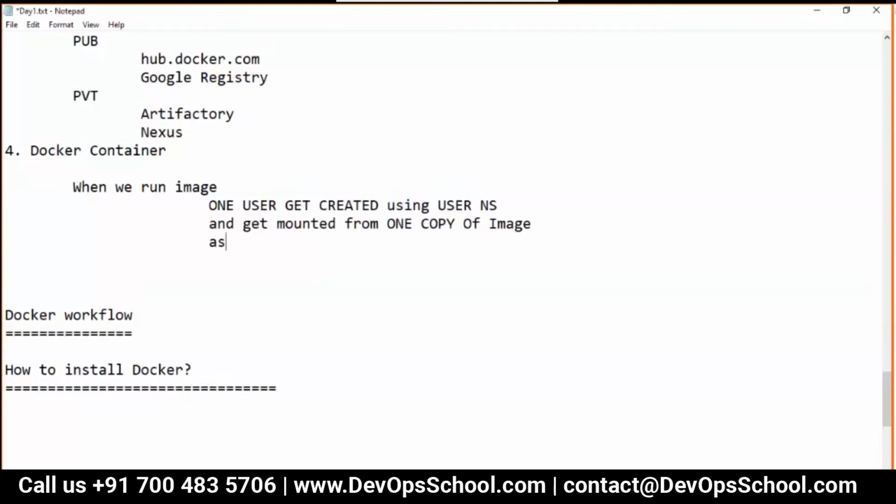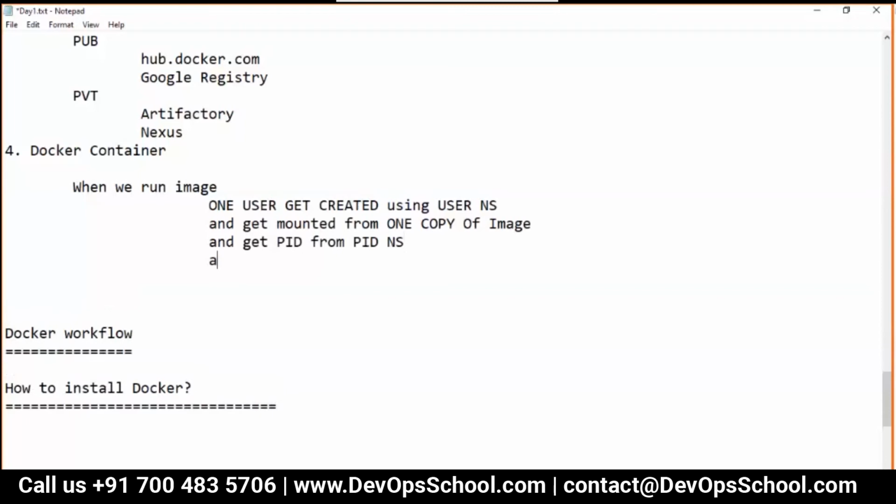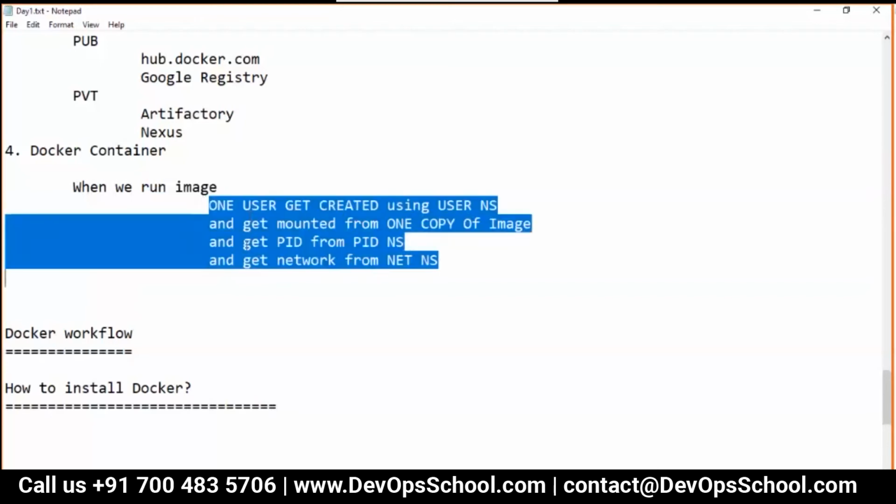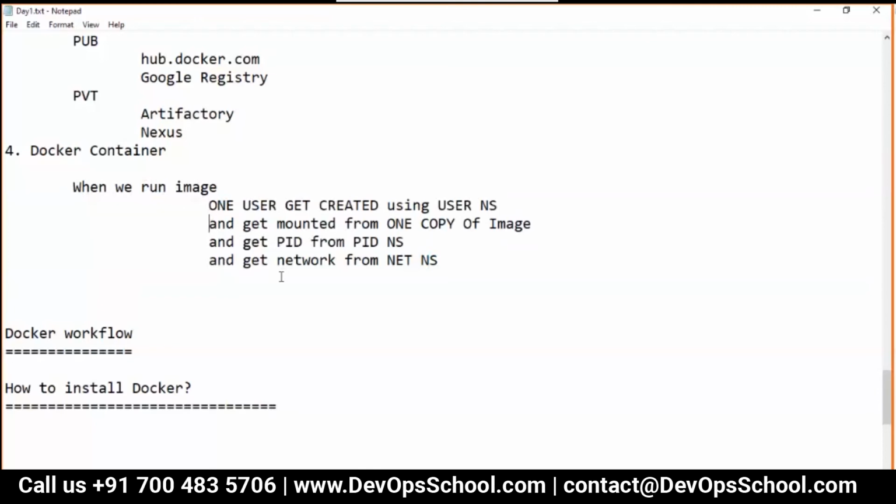And the PID comes from PID namespace and the network comes from netns. Simple. So whenever you run an image, this is what happens.